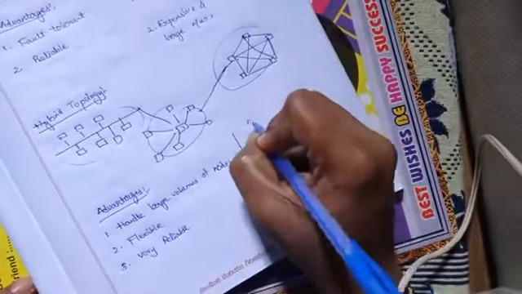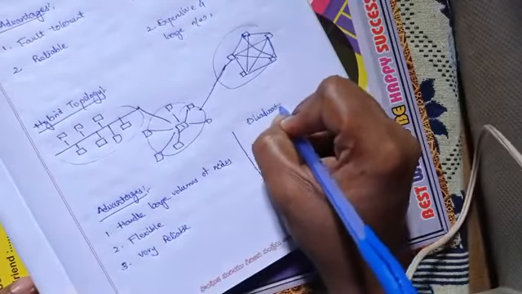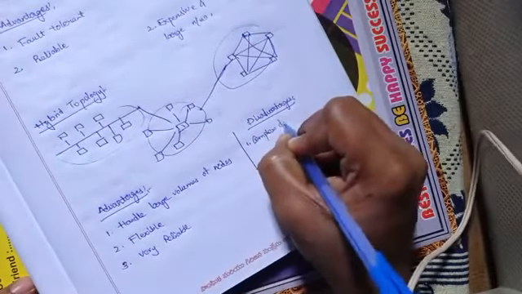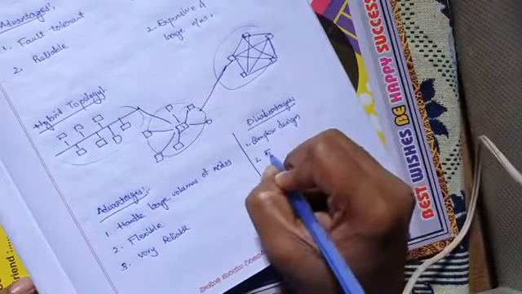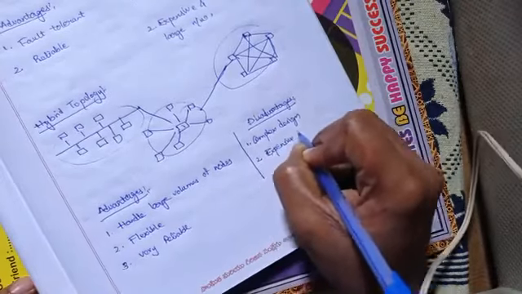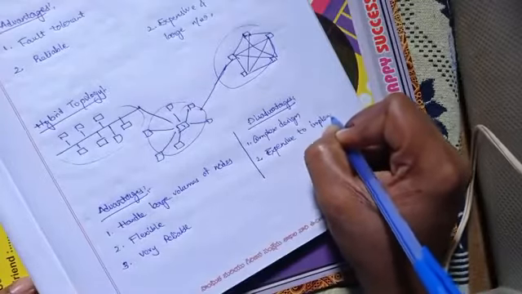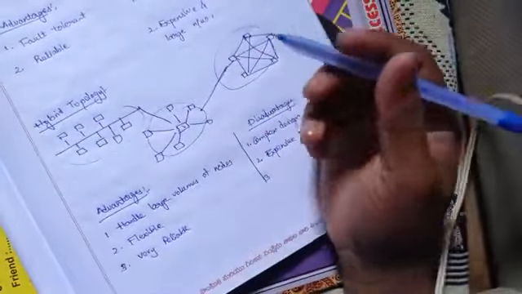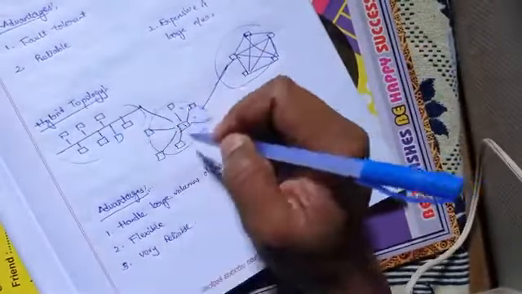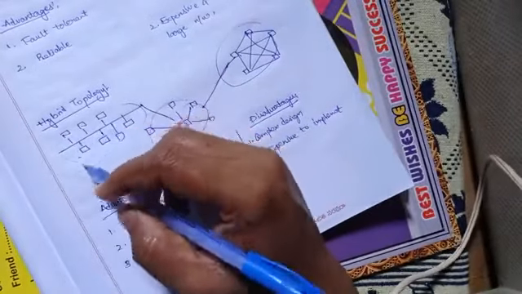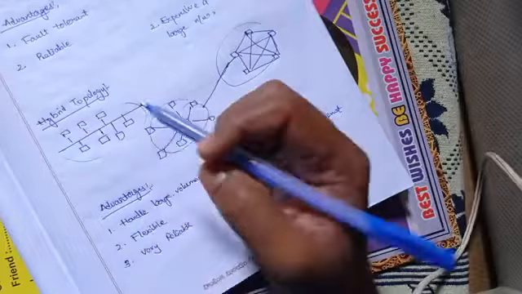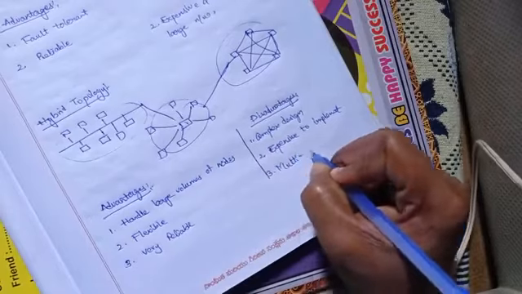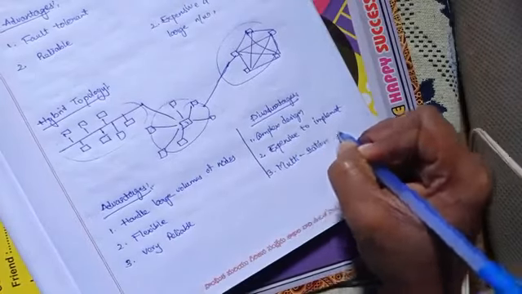So let me write the disadvantages. So what are these disadvantages? It is a very complex design. It is expensive to implement. And what is one more disadvantage? Every node will be active, that is the multi-station access unit. So if any one packet is to be sent through the transmission medium, it is sent to each and every node, so each and every node will receive that packet. So it will be having a multi-station access unit.